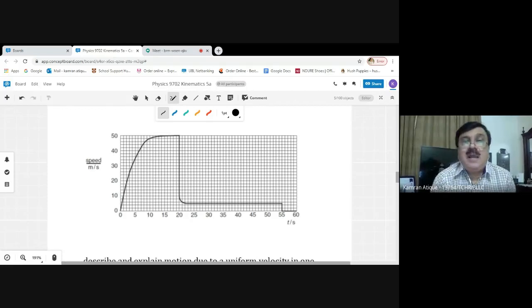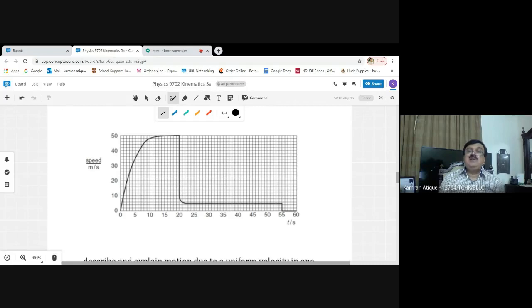Now there arrives a moment of time. At that particular moment, if I'm not mistaken, the time is 20 seconds. At 20 seconds, the parachute is opened by the paratrooper. And the moment the parachute is opened, the overall surface area of the body, having the same mass of 85 kilograms, is largely increased.